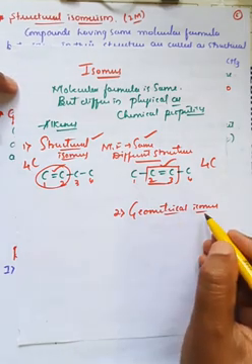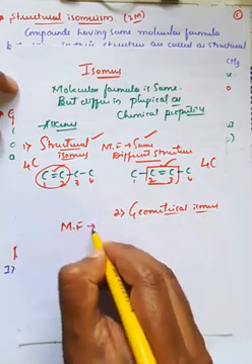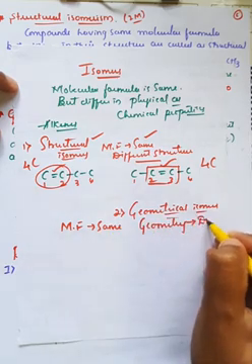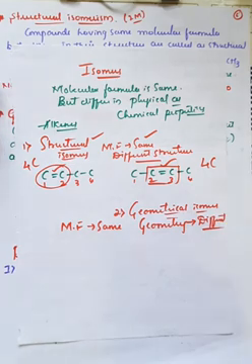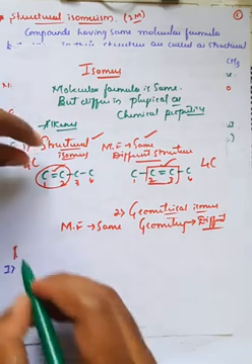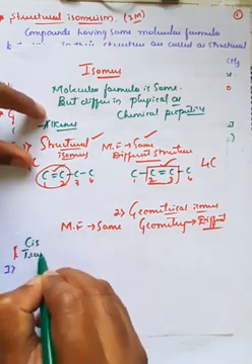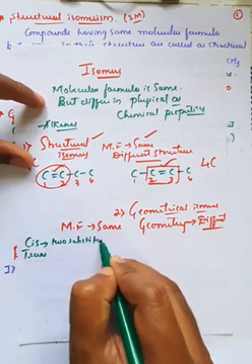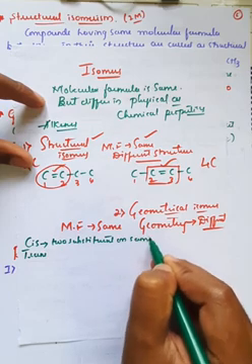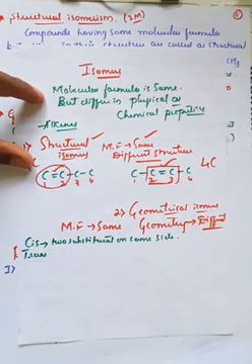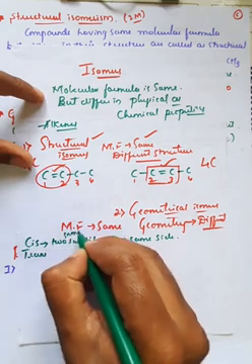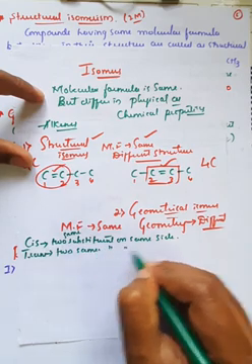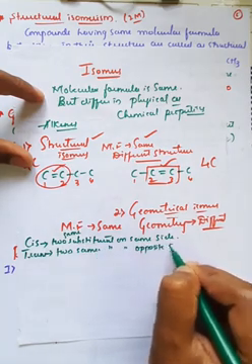But in case of geometrical isomers, the molecular formula is the same again, but the geometry, that is the arrangement of atoms, is different. Hence these are called geometrical isomers. In geometrical isomers, there are two types: one is cis form, another is trans form. Cis means two substituents on the same side, which means two same substituents are on the same side. If the two same substituents are on opposite sides, it is called trans.